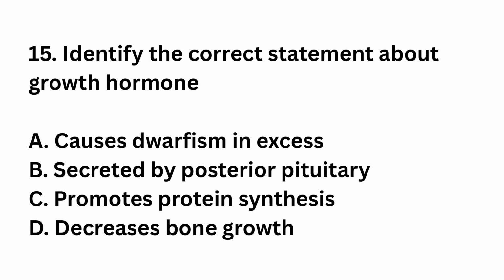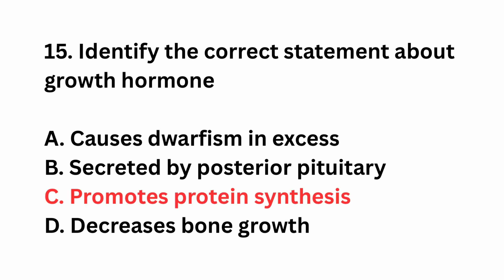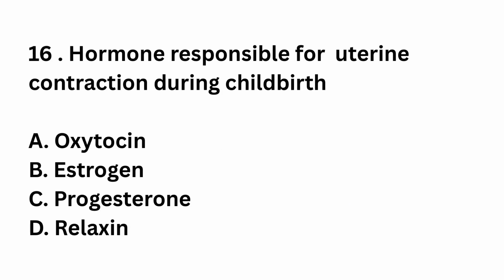Question number 15. Identify the correct statement about growth hormone. Causes dwarfism in excess, secreted by posterior pituitary, promotes protein synthesis, decreases bone growth. The right answer is option C, promotes protein synthesis. Growth hormone stimulates protein synthesis and bone growth. Deficiency causes dwarfism.